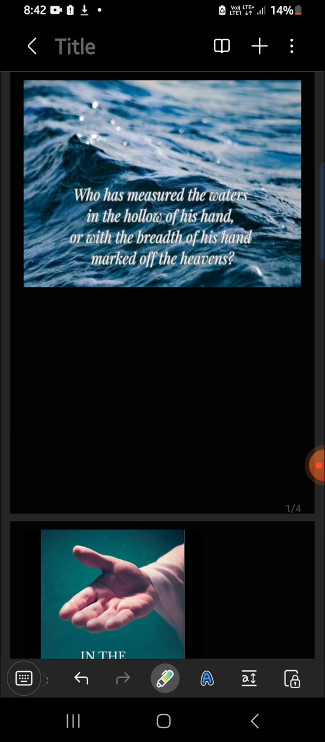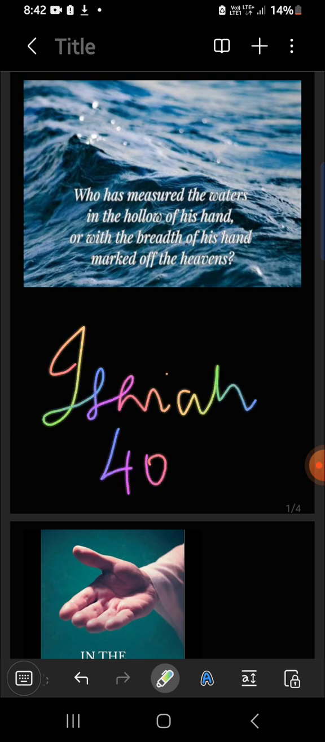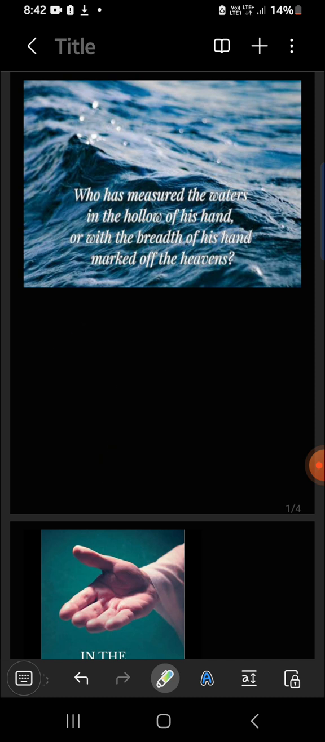Today we're gonna study Isaiah 40 verse 12. If I need to improve anything, please do comment below so that I could improve it based on your suggestions. Okay, we're gonna start our session, and I'm using NKJV. Our Bible verse is Isaiah 40 verse 12.